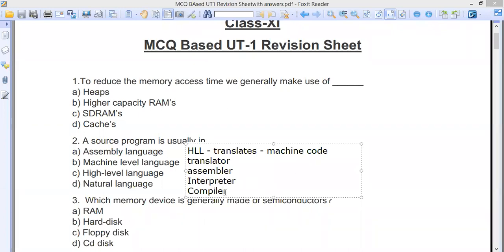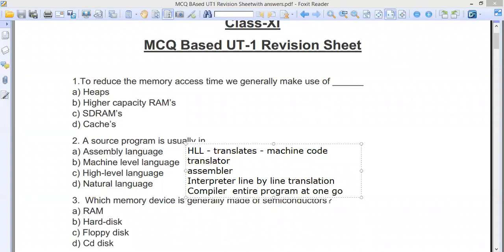Interpreter is like this: it is a line by line code translation, and alternatively it executes also, which is one of the other things it is doing. And when we come to the compiler, the compiler takes the entire program in one go, at one go.